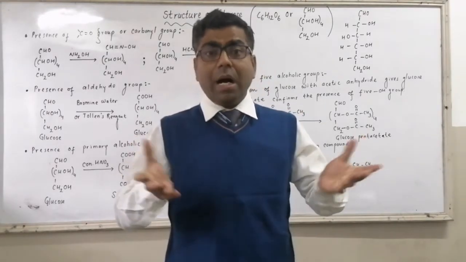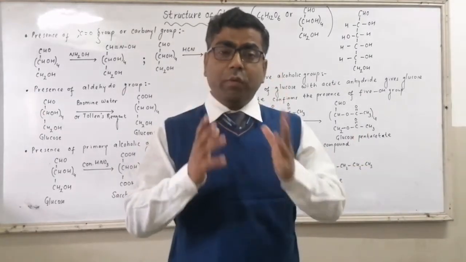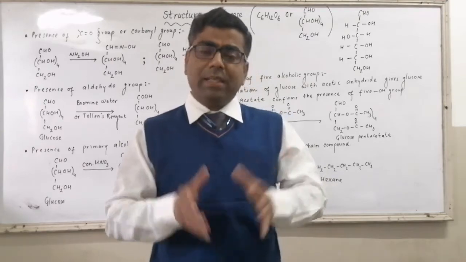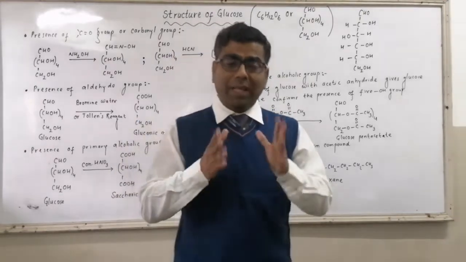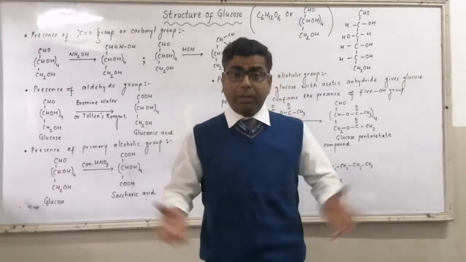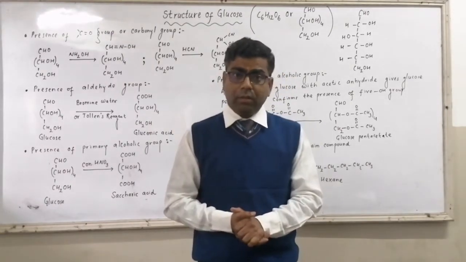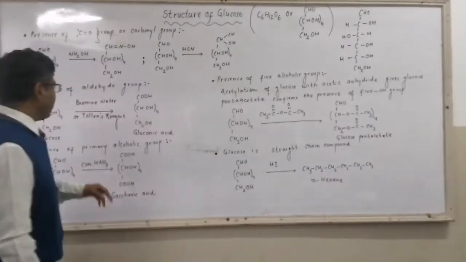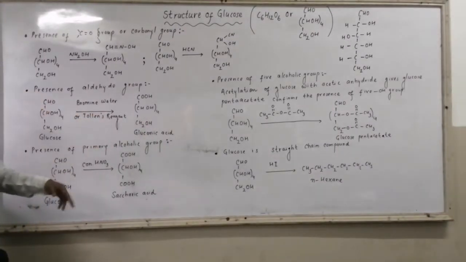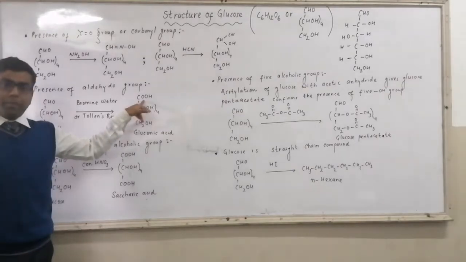And ketones are highly resistant towards oxidation. Ketones never exhibit oxidation in presence of Tollens reagent or any other weak oxidizing agent like bromine water. So when glucose is made to react with bromine water or Tollens reagent, then your CHO group gets converted to COOH group.